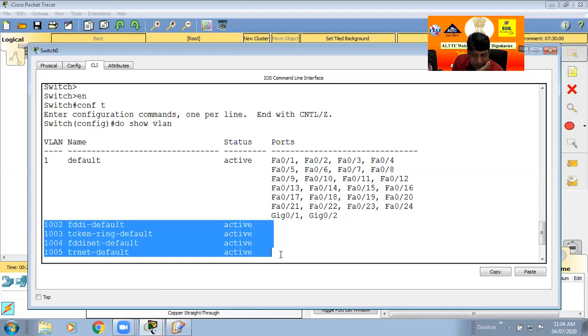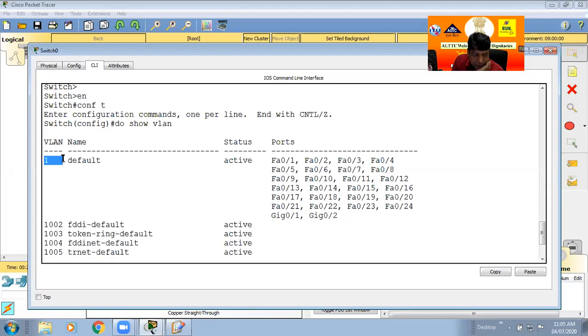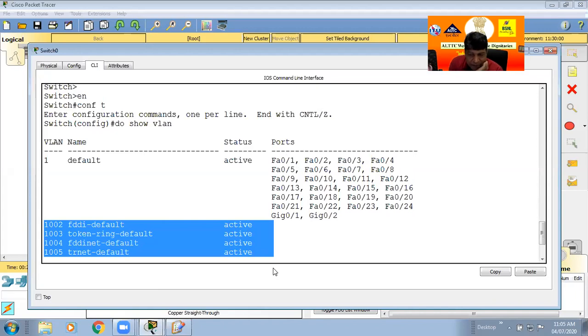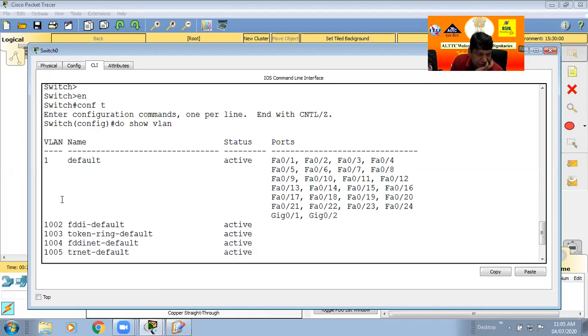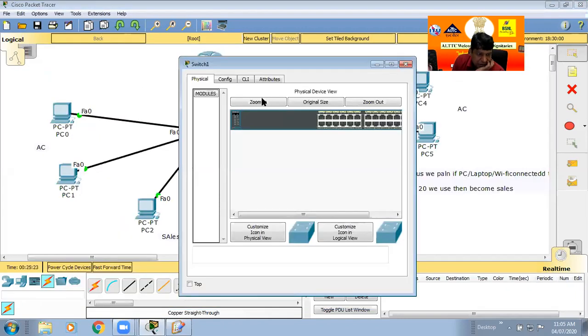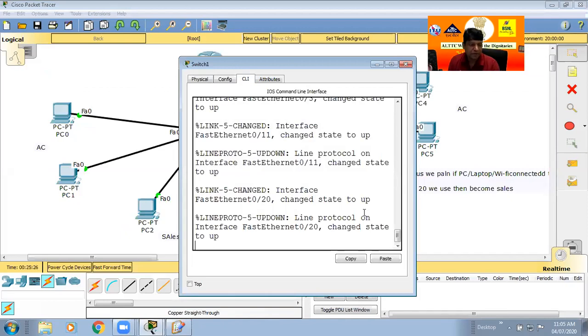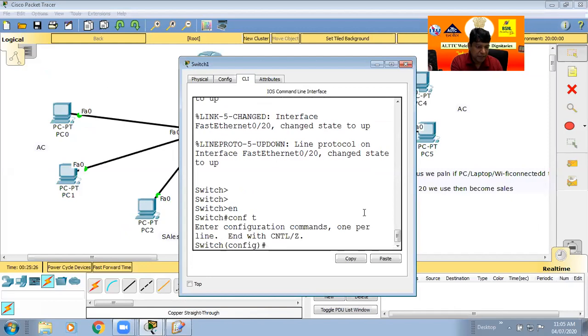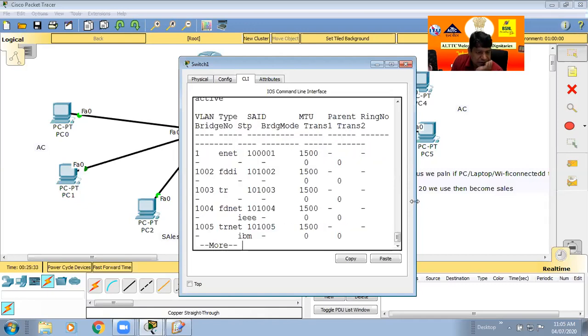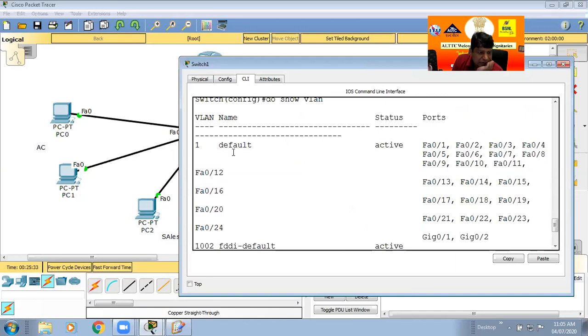If I want to use additional VLANs in each and every switch, this VLAN is known as the supporting VLAN. By default, this VLAN is available in every switch. This is a technical term, so don't forget this line. In any switch, you go to CLI, enable, conf t, and do show vlan. With this command, we can easily find out the VLANs.